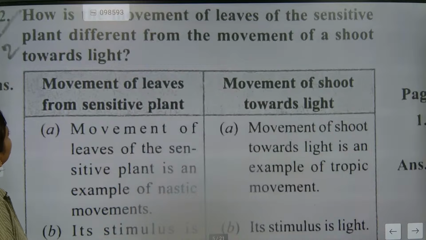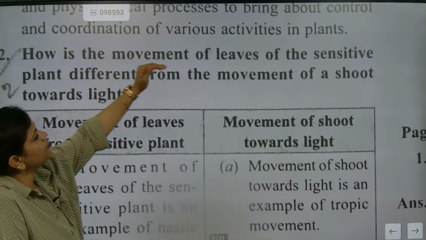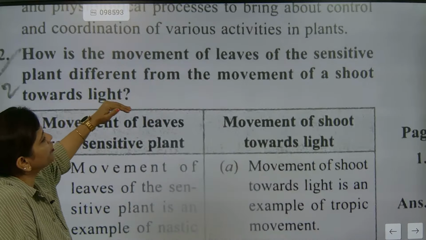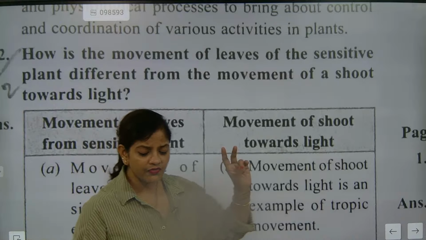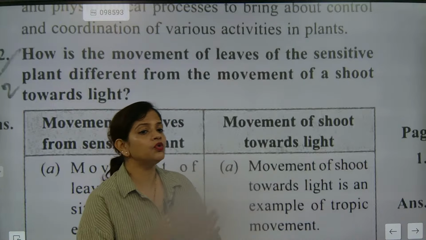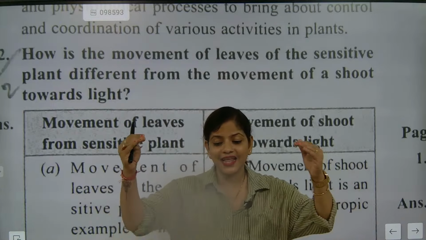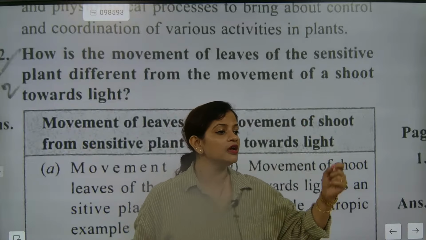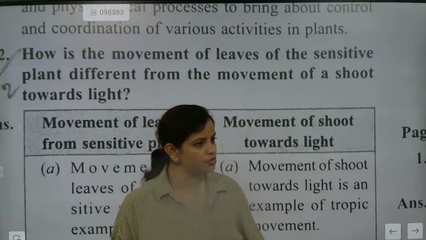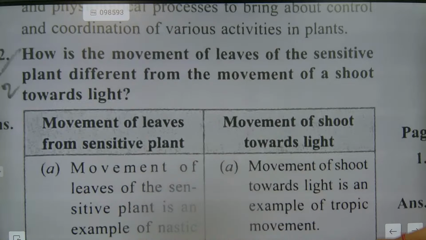So movement. How is the movement of the leaves of the sensitive plant different from the movement of the shoot towards light? So definitely this is a very critical question. Don't write it just like a para. See, first thing, when they are asking this type of question, don't write like a para. Differentiate it. Understood? And the best way to differentiate is to write in the shortcut way, Ovian. How are we going to write it, beta?